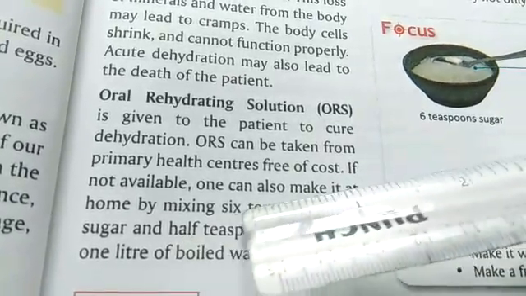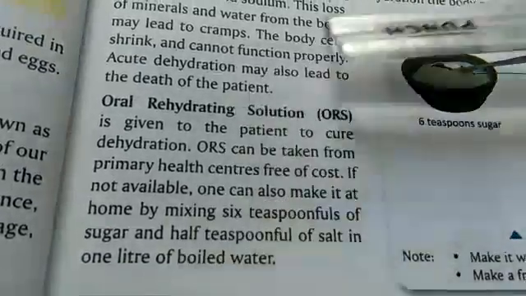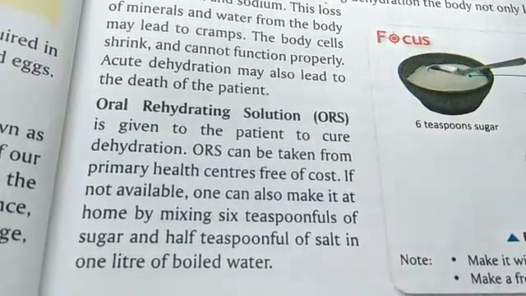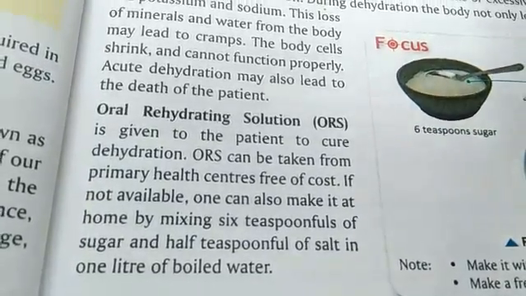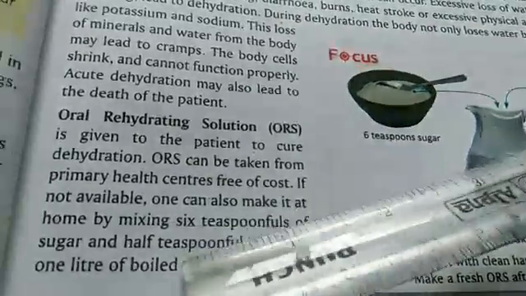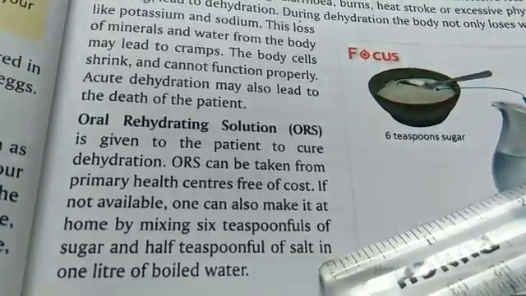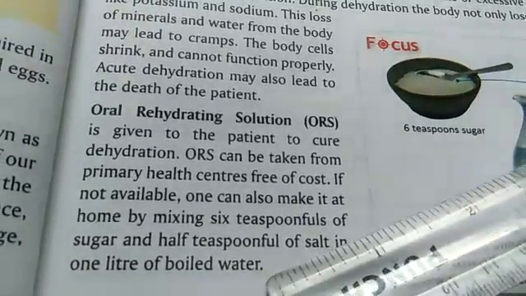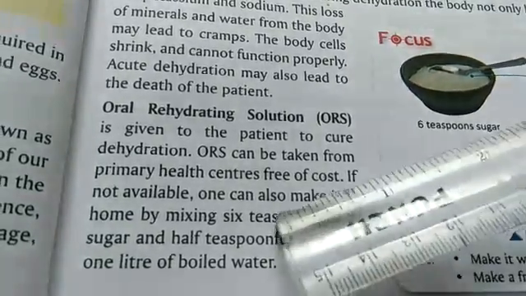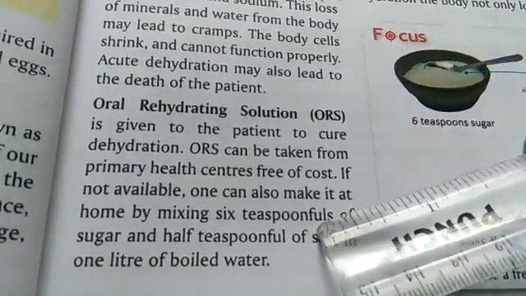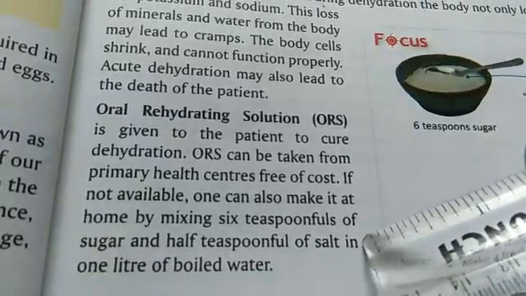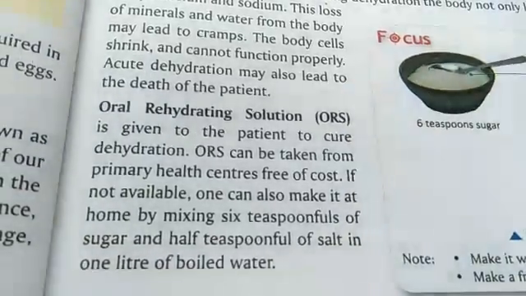If ORS is not available, one can also make it at home by mixing 6 teaspoonfuls of sugar and half a teaspoonful of salt in 1 liter of boiled water.